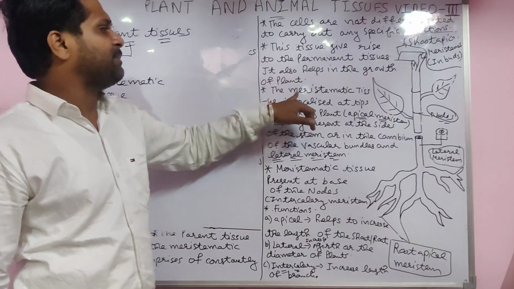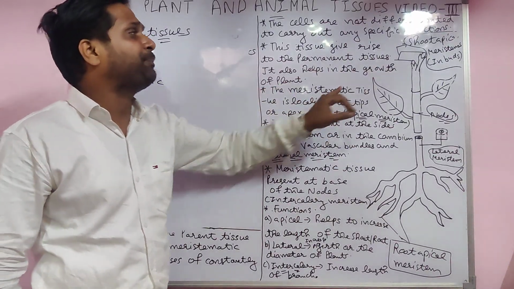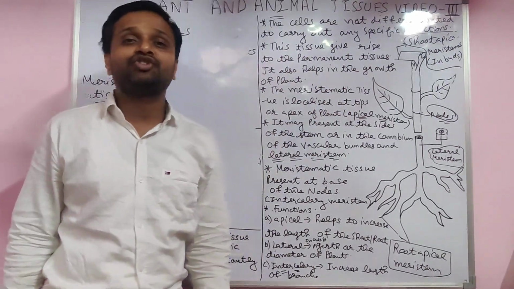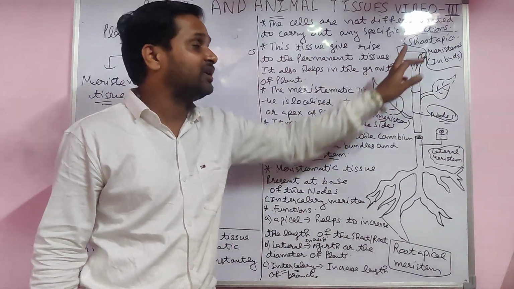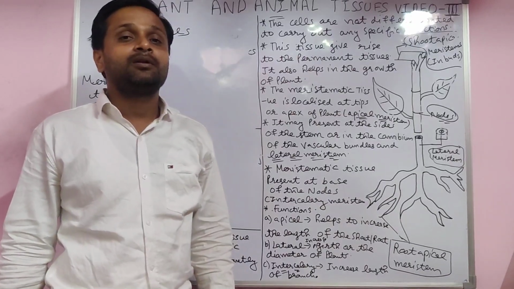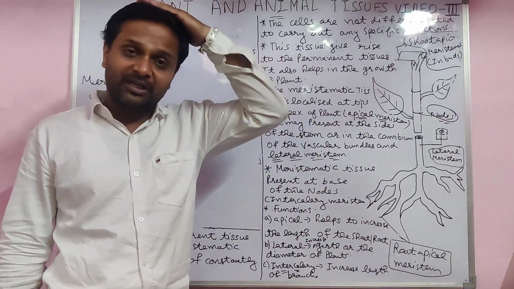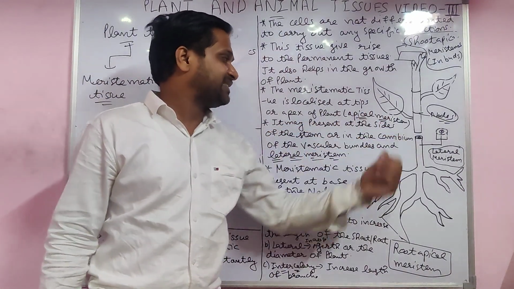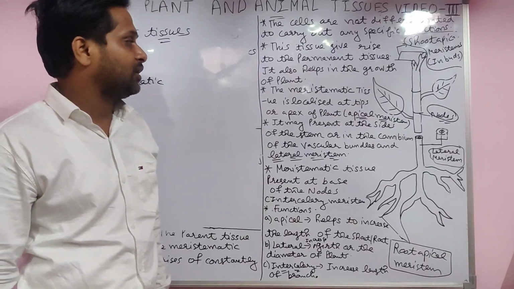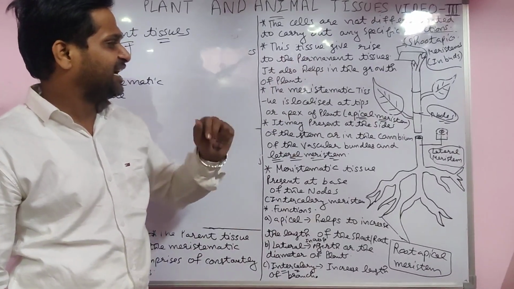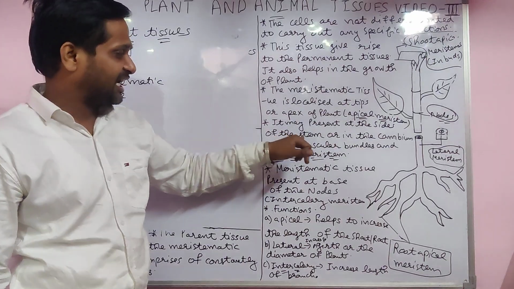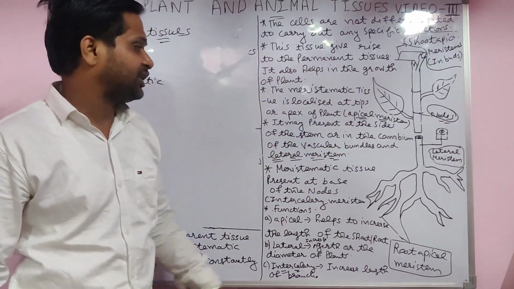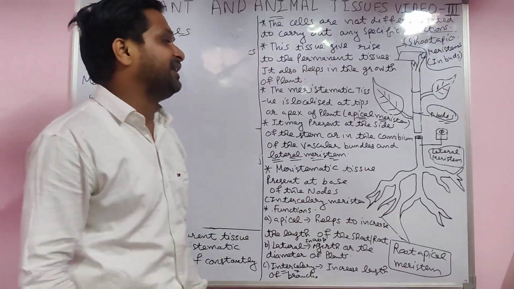First of all, we discuss that meristematic tissue localized at the tip or apex is called apical meristem. The main growth in height is from the tip only. Next, second, it may be present at the side of the stem, in the cambium of the vascular tissue, and that is called lateral meristem.